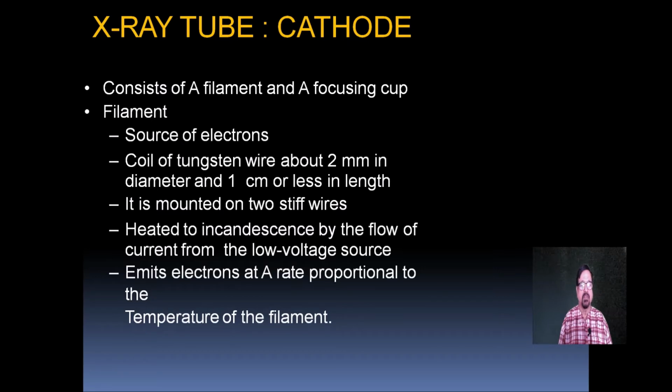Now, the X-ray tube consists of a filament and a focusing cup. What is a filament? It's a source of electrons. The filament should supply electrons. A coil of tungsten wire about 2 mm in diameter and 1 cm or less in length is used as a filament. The filament's role is to supply the electrons.